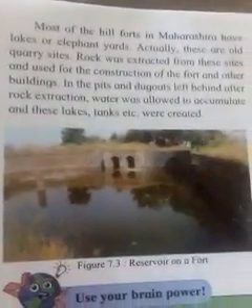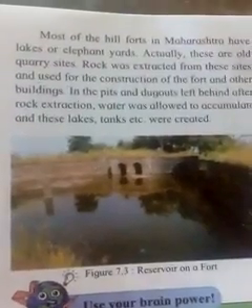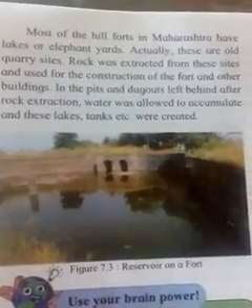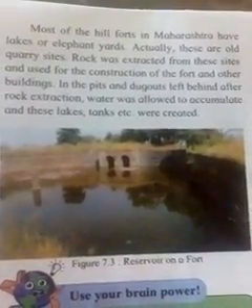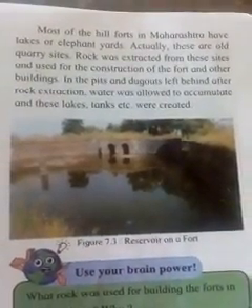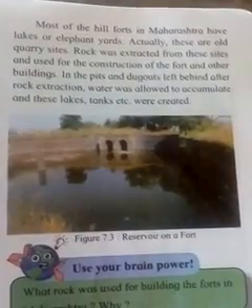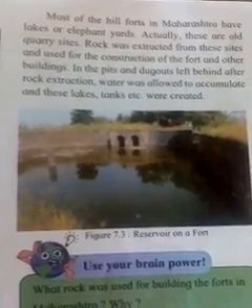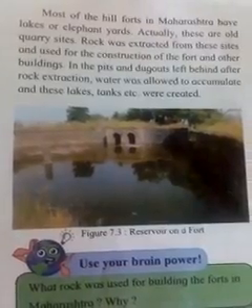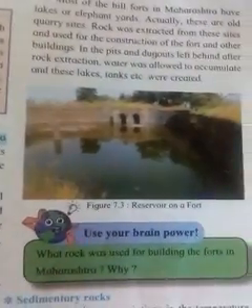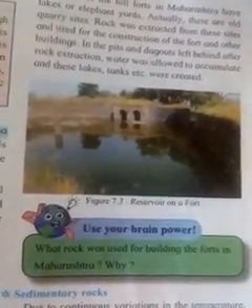That means most of the forts in Maharashtra have a lake or an elephant yard. Actually, these are old quarry sites. Rocks were extracted from these sites and used for the construction of forts and other buildings. In the pits and troughs left behind after rock extraction, water was allowed to accumulate, and these lakes, tanks, etc. were created. And here are given the reservoirs on the forts.